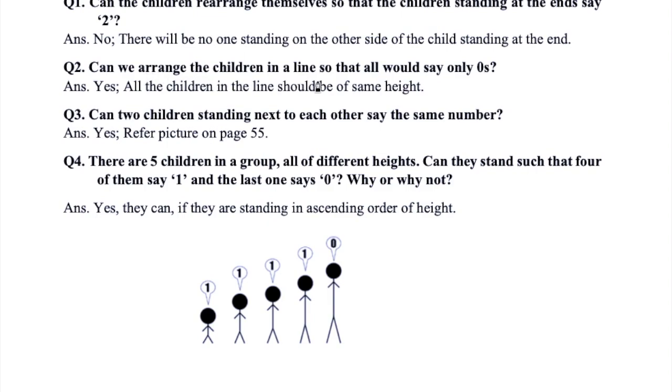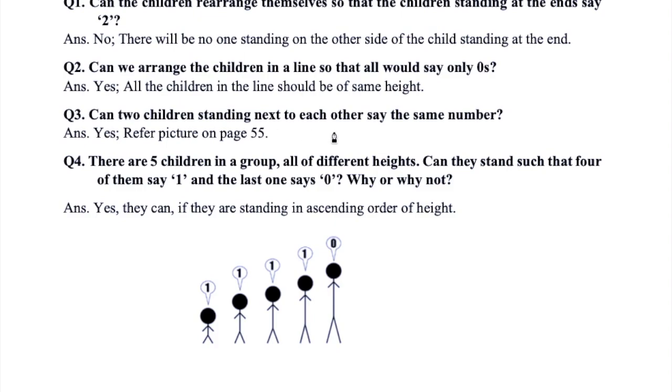Can we arrange the children in a line so that all say only zeros? Yes, all the children in line should be of the same height. If all the students are of the same height, then no one is taller, either on the right side or the left side, so they are all saying 0.